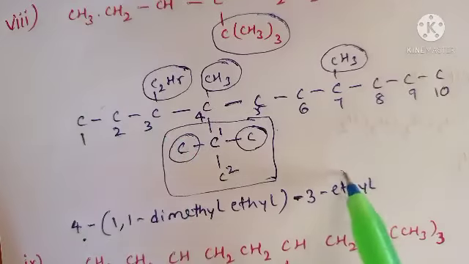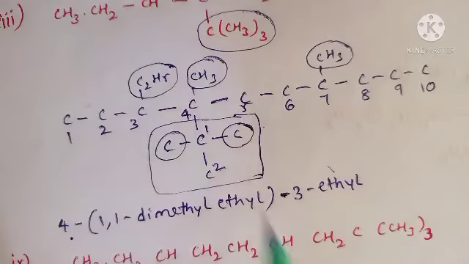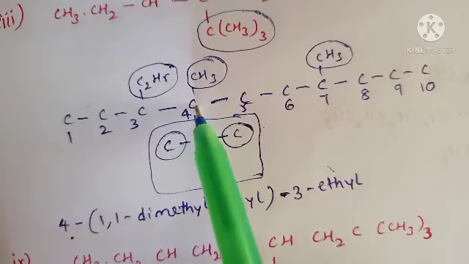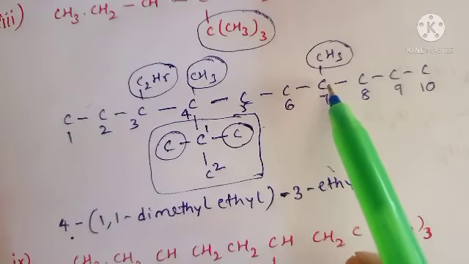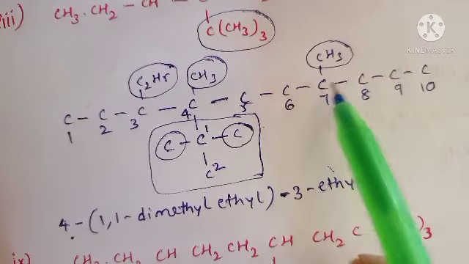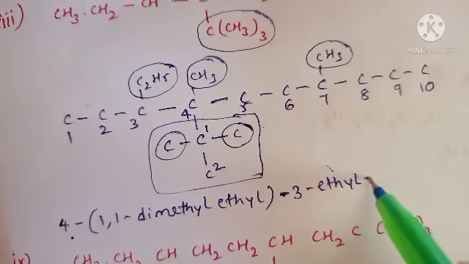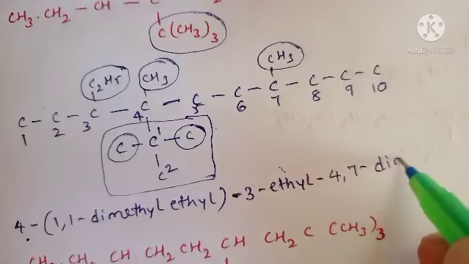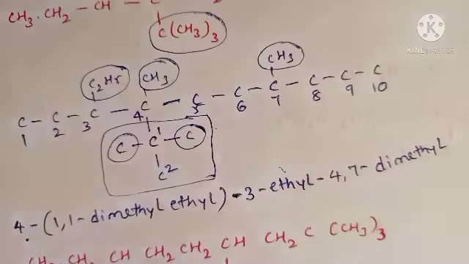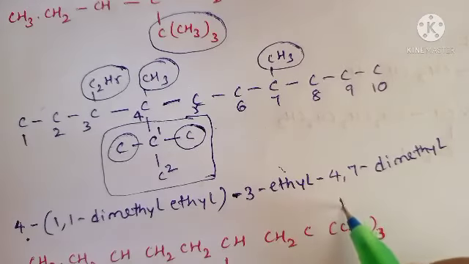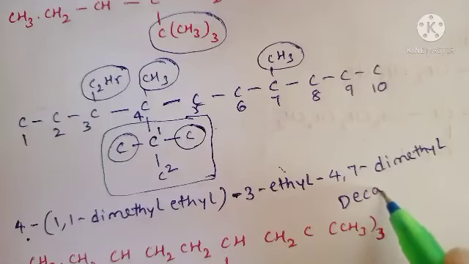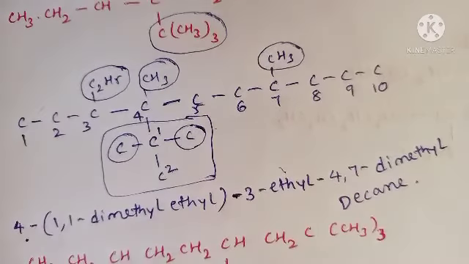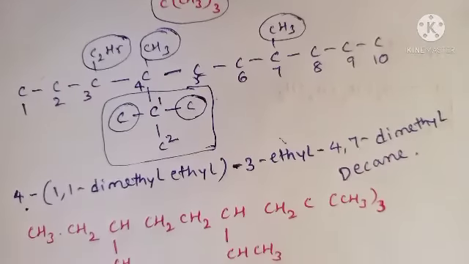Next 3-ethyl, and the remaining are at the fourth position one methyl group, and at the seventh position one more methyl group. So 4,7-dimethyl. So the substitution part is completed. Now how many carbons in the long chain? 10 carbons are present. So dec, only single bonds, ane, decane. This is the eighth one. Next one,